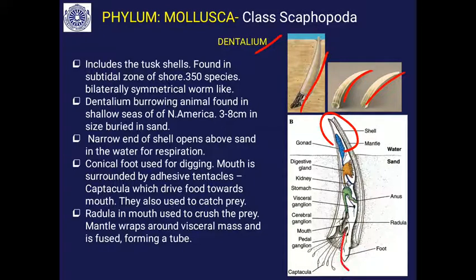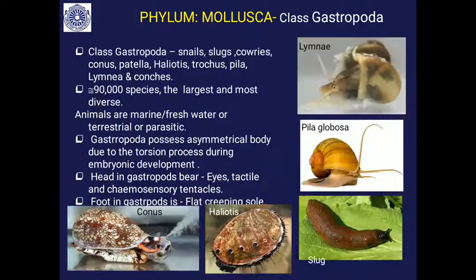They have a conical foot, which is for burrowing, for digging. The mouth is surrounded with adhesive tentacles called captacula, which draw the food towards the mouth and also catch the prey. The radula is present to crush the prey. The mantle wraps around the visceral mass, and they are fused, forming a tube-like structure. That is why you can see the tusk shell. The shell is like the tusk of an elephant, Dentalium.